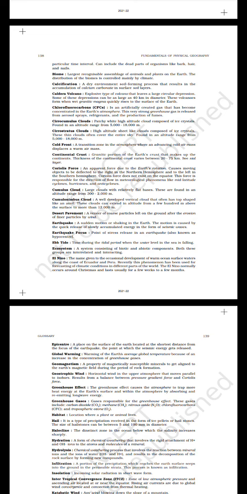Continental crust, granitic portion of the earth's crust that makes up the continents. Thickness of the continental crust varies between 20 to 75 kilometers. Sial layer.